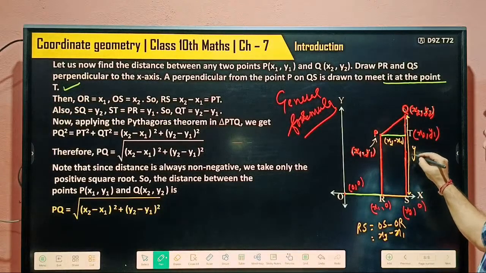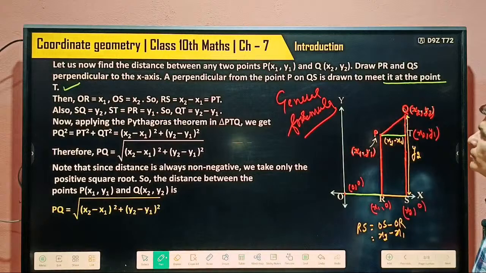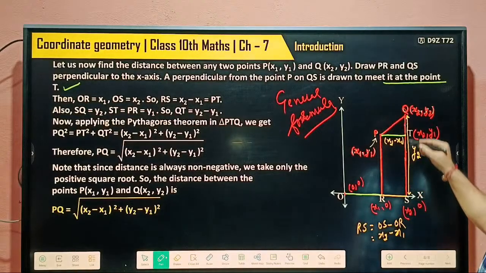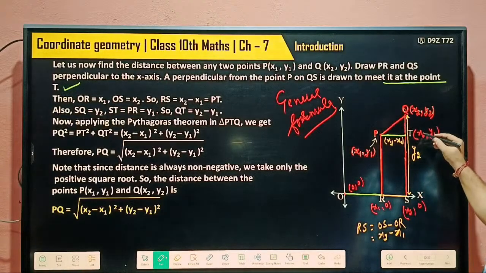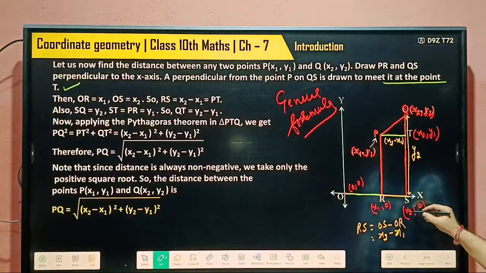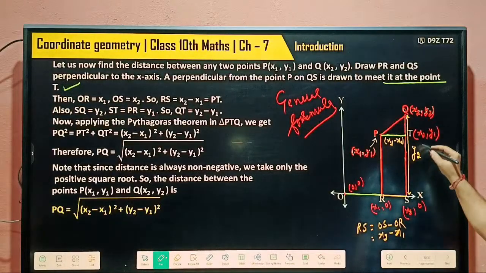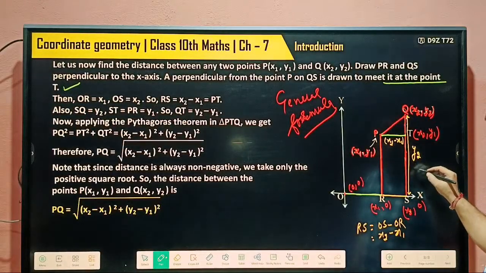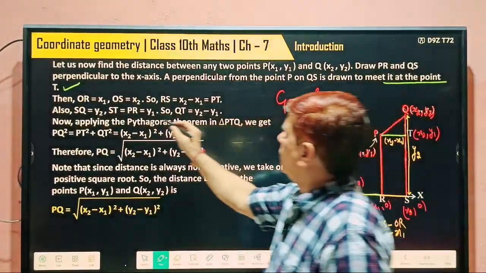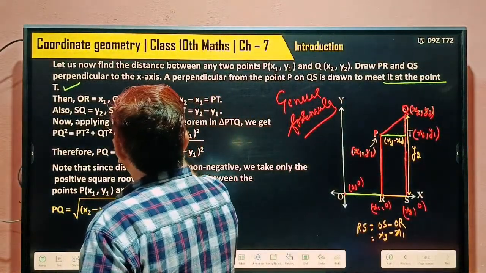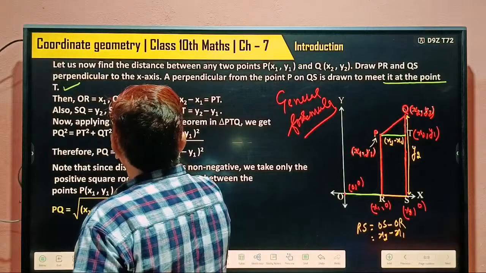What's y2? ST, this. I told you the coordinates (x2, y1), so y1 minus 0, how much? ST is equal to y1.